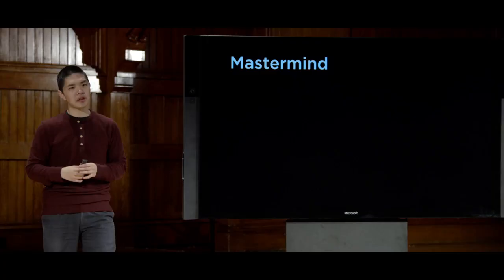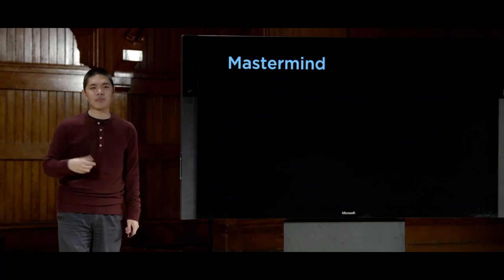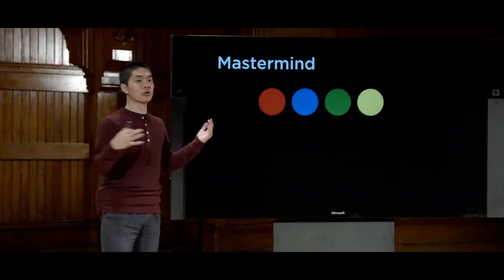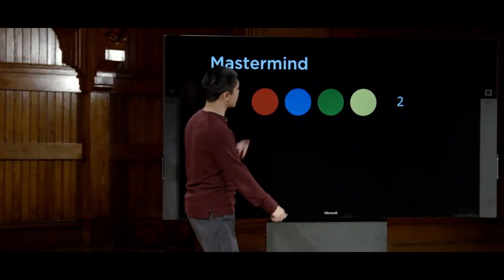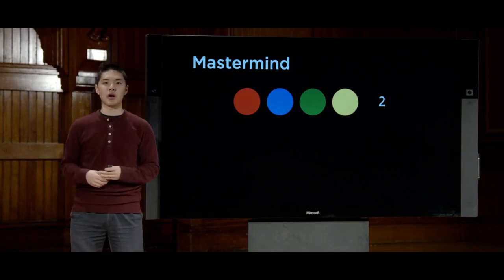You just have to make a guess, and I'll tell you, of red, blue, green, and yellow, how many of the 4 you got in the right position. So, a simplified version of this game. You might make a guess like red, blue, green, yellow, and I would tell you something like 2 of those 4 are in the correct position, but the other 2 are not.